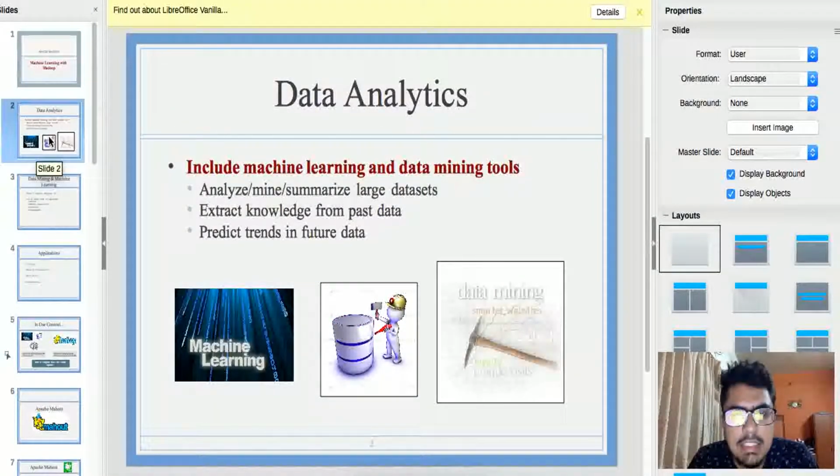First of all, we'll need to look at data analytics. Data analytics is nothing but gaining useful bits of information from a large amount of data. Nowadays, the world is flooded with large amounts of data, but not all of it is useful. We need to find important or useful information from this data that will help us in our decision making.